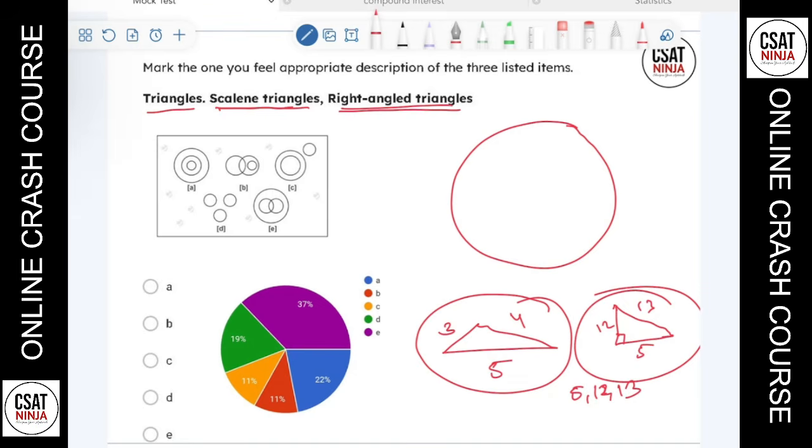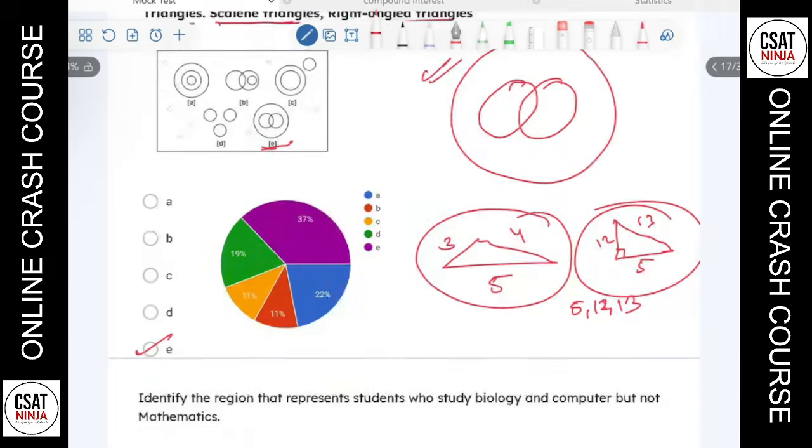So what I'll do is some right angle triangles, maybe like this. So this may be my possible answer. Let's cross check. Yes, we have option E there, which is exactly the same as this one. So the answer here is option E. 37% got the answer. So the correct answer is E there.